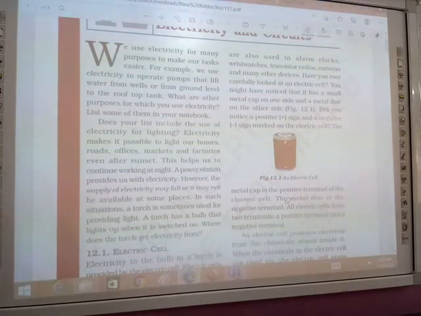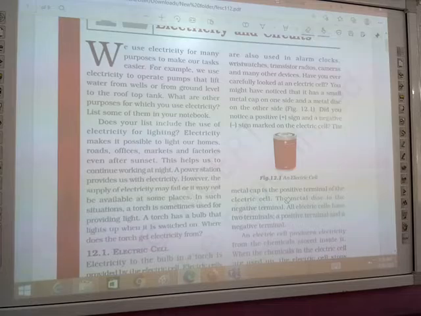Electricity makes it possible to light our homes, roads, offices, markets and factories even after sunset. As you all know, after sunset we switch on the light. In school, where you are sitting here, the lights are on. Similarly we use electricity to light our homes, factories, school, classroom. There are too many uses of electricity. This helps us to continue working at night.